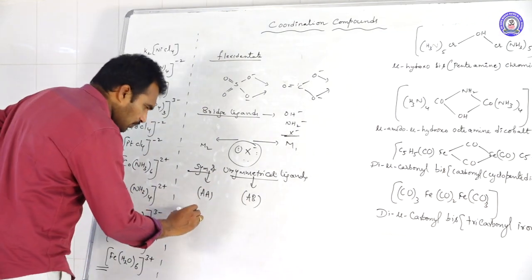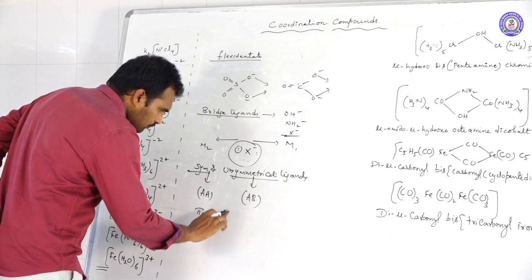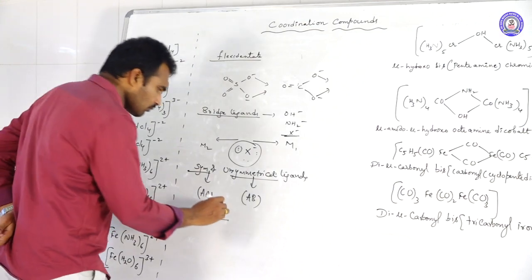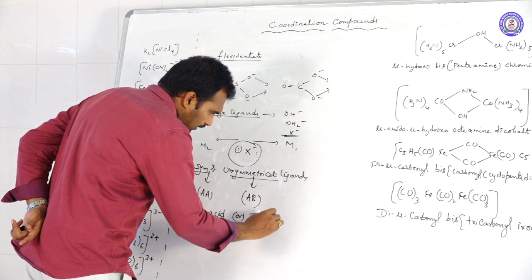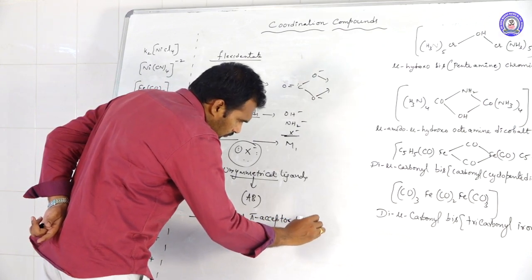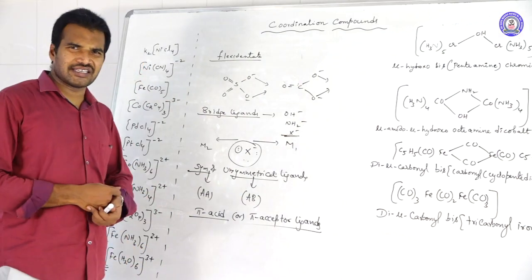Next one, and the most important, pi acid, or pi acceptor ligands. What are these ligands?